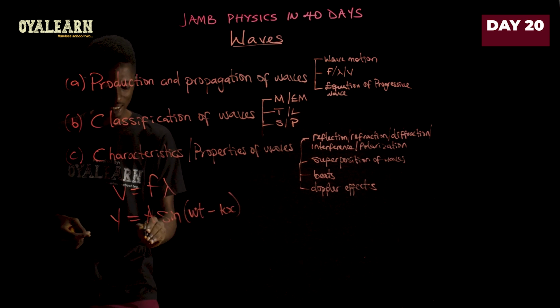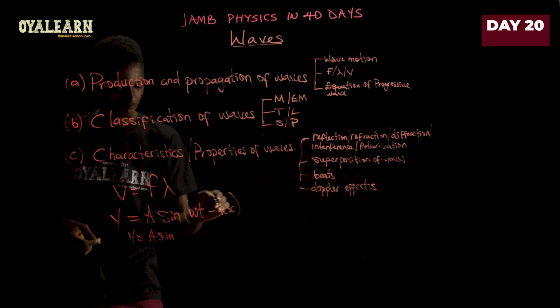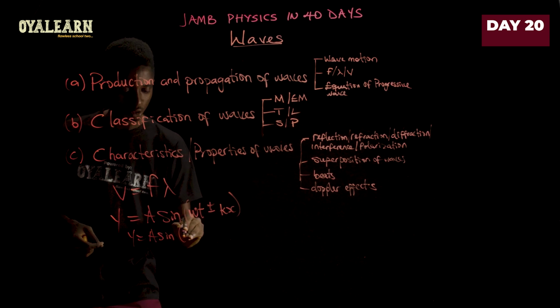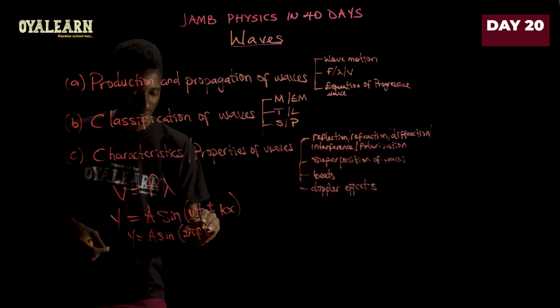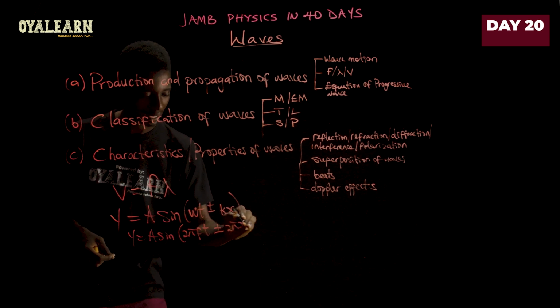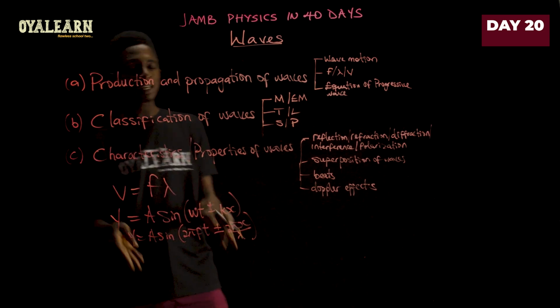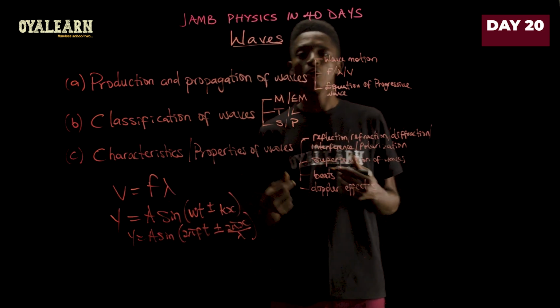This can be written as y equals a sine, and this is plus or minus actually, sine of 2 pi f t plus or minus 2 pi x over lambda. This is the equation of a progressive wave.